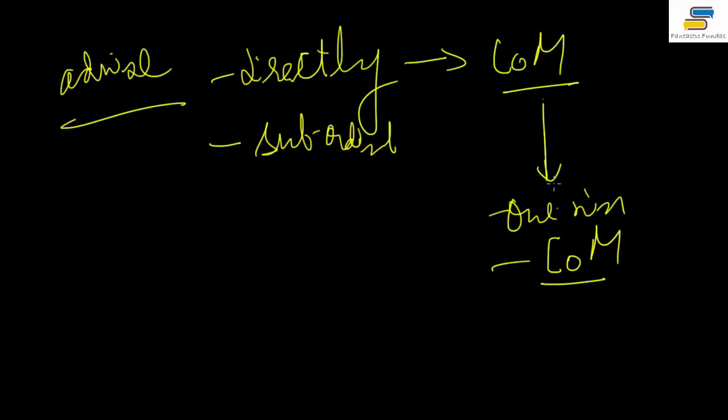And such advice is binding, as I told you, because the word shall has been used in the Constitution.